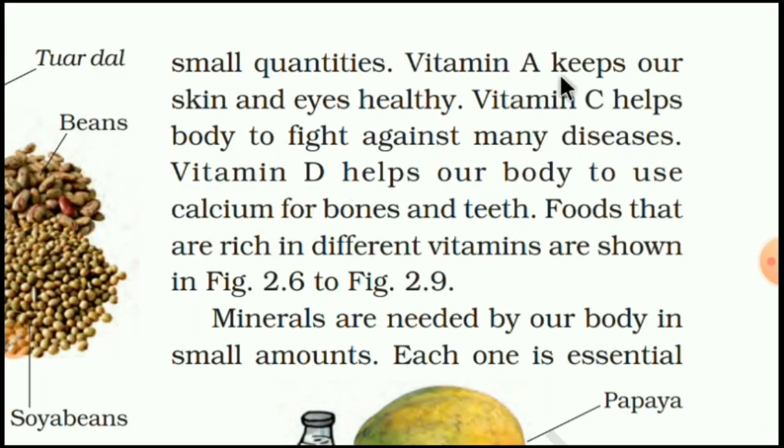So vitamin A keeps our skin and eyes healthy. Vitamin C helps the body to fight against many diseases. Vitamin D helps our body to use calcium for bones and teeth. Foods that are rich in different vitamins are shown in the figure. So in the next part, we will discuss figures 2.6 to 2.9, in which foods that are rich in different vitamins are shown.